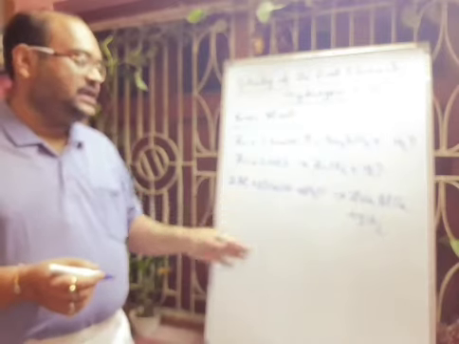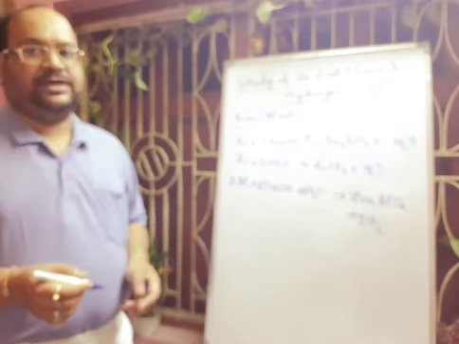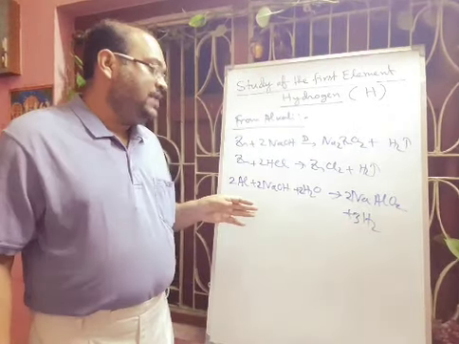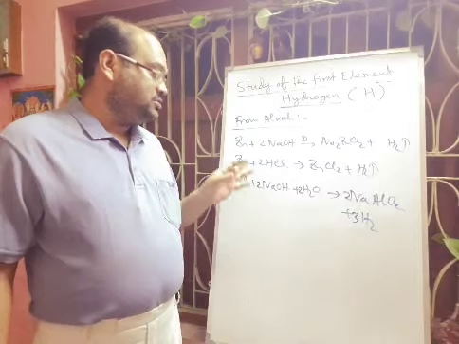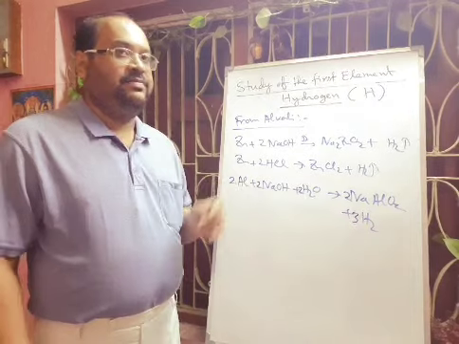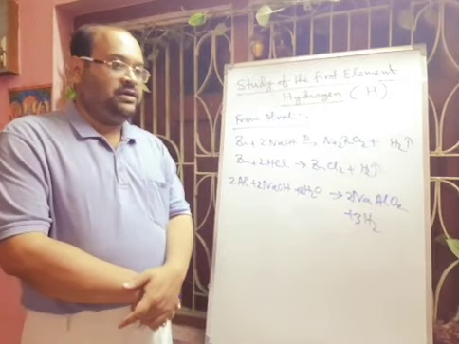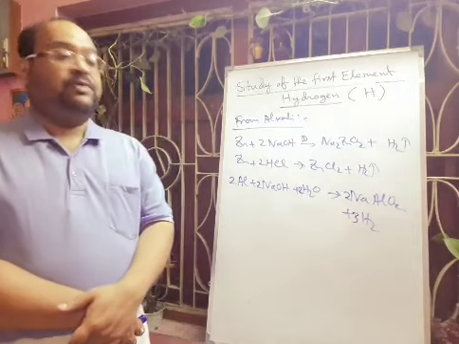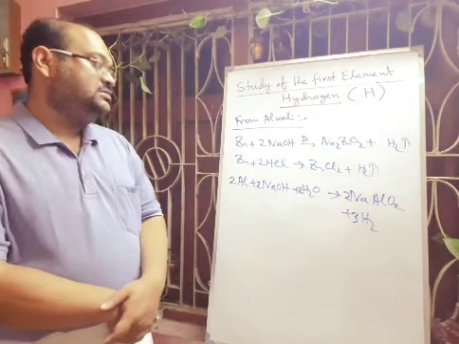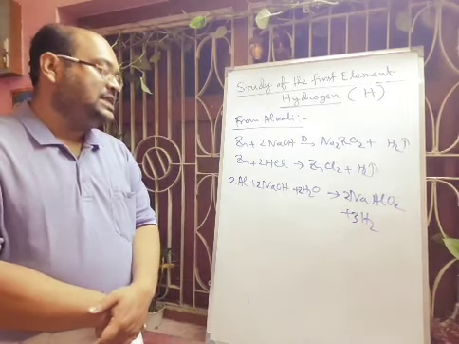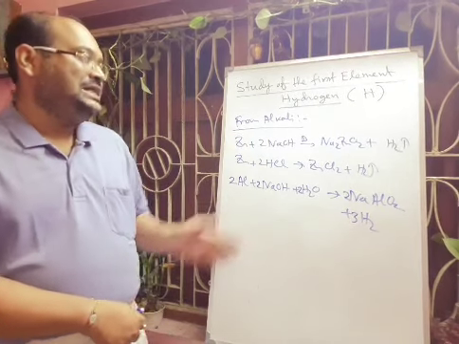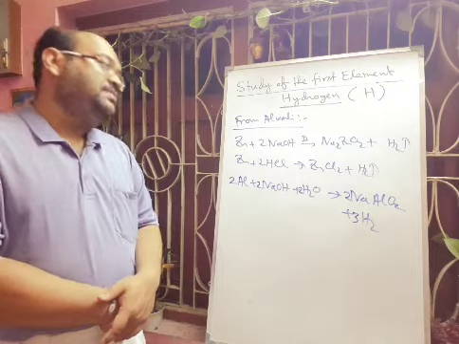Here you can change any type of alkali you can take. You can take potassium hydroxide, that will also react. And this zinc and aluminium are called amphoteric metals, or amphoteric in nature, and they are producing hydrogen gas, reacting with both acid as well as alkali. So in this way, from water, from acid, from alkali, we can easily prepare hydrogen gas.